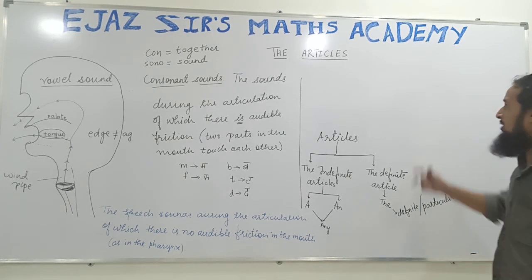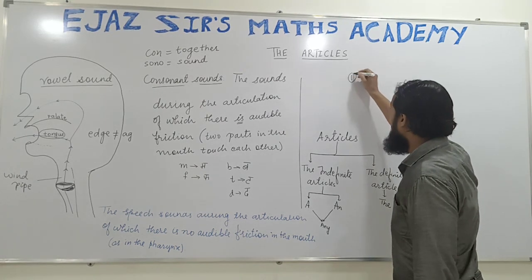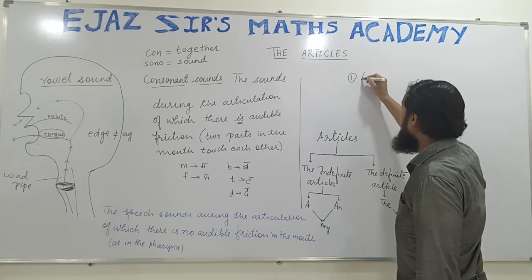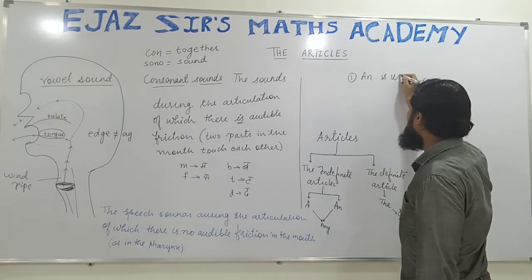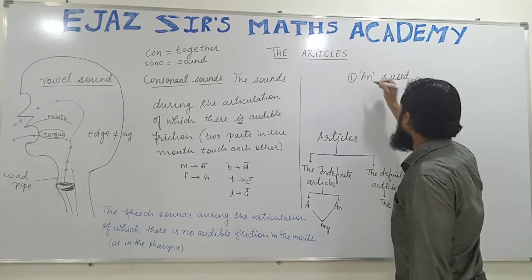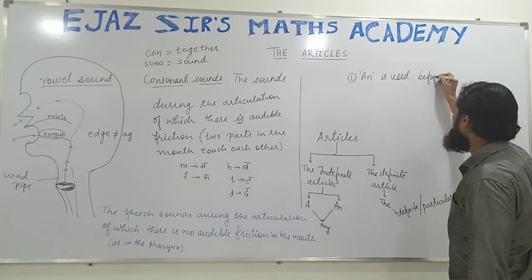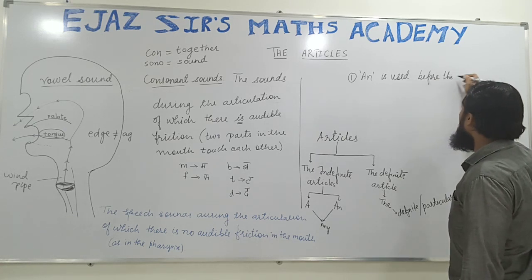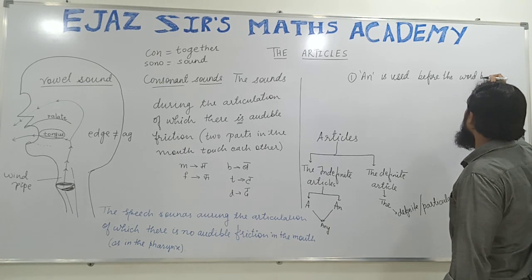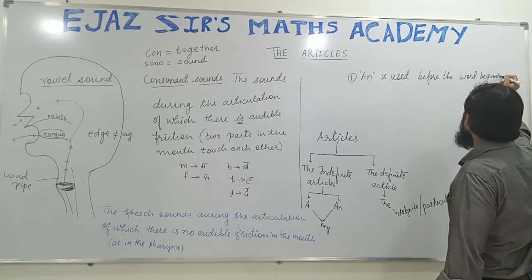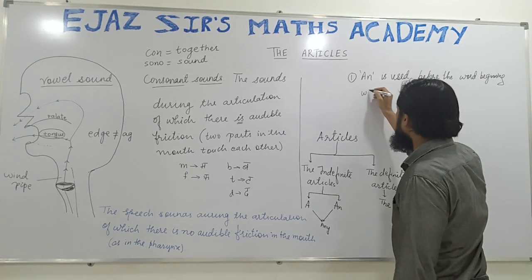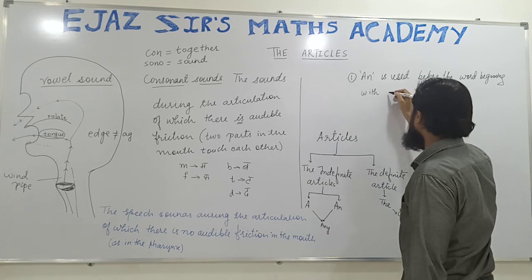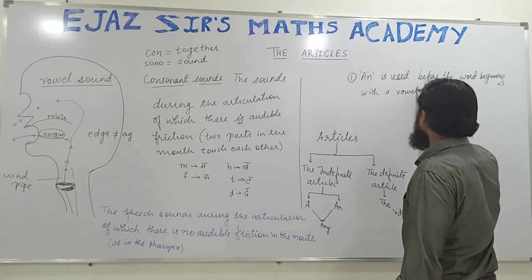The simple rule number one is: an is used before the words beginning with a vowel sound.